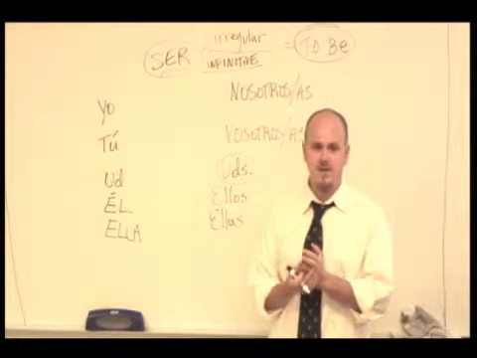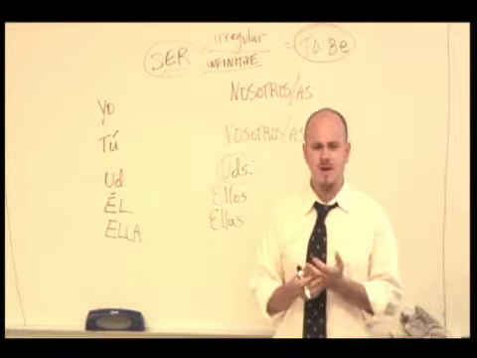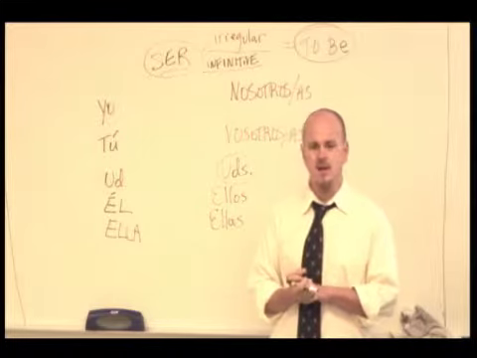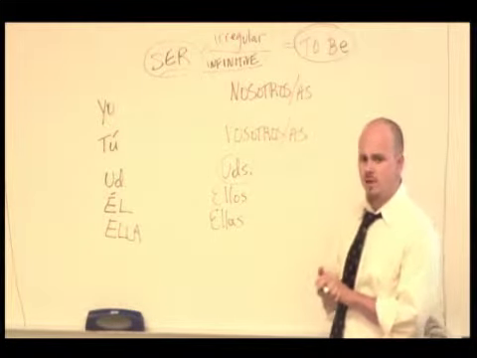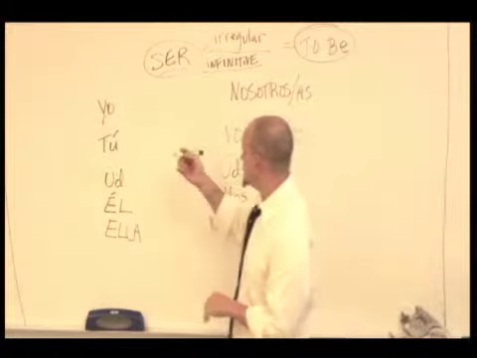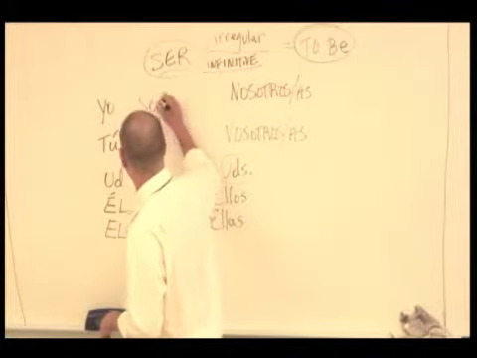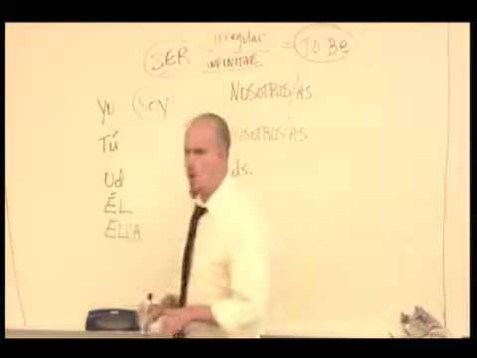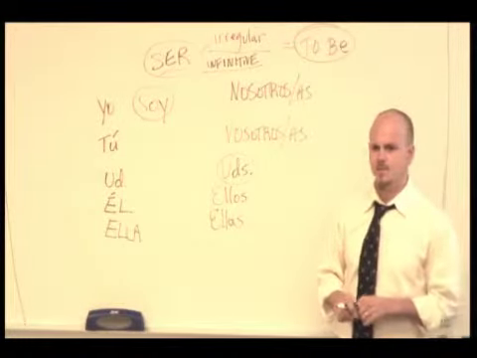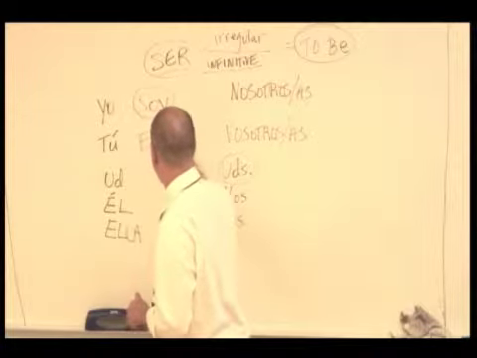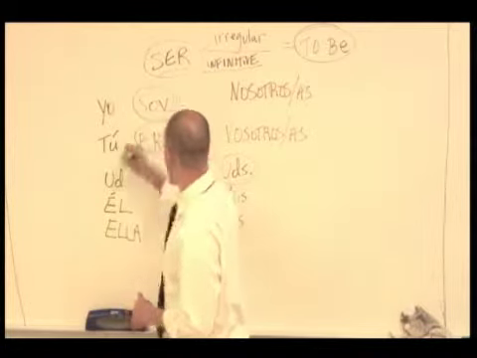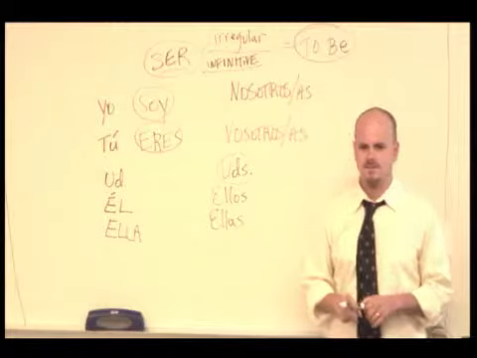Sometimes we use it for clarification purposes or for emphasis purposes, but usually it's unnecessary. All right, so here are the forms of the verb ser. We have yo, soy. Tú, eres.